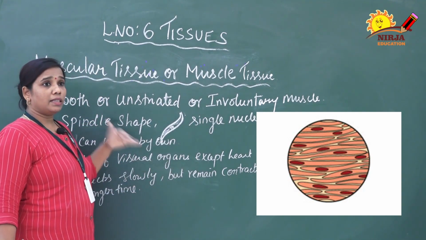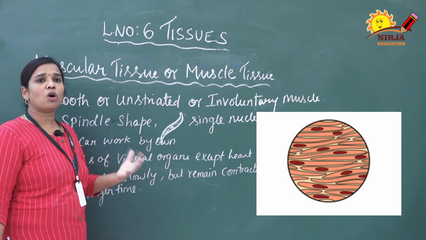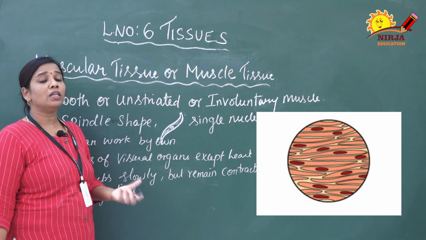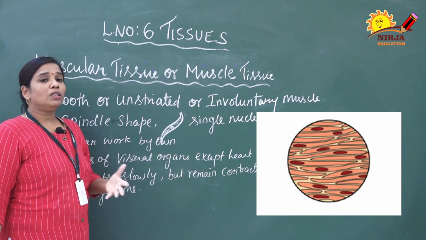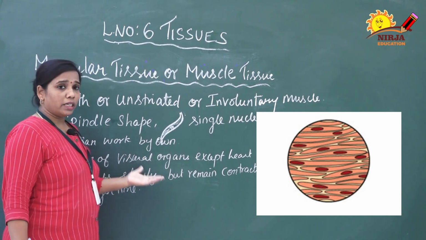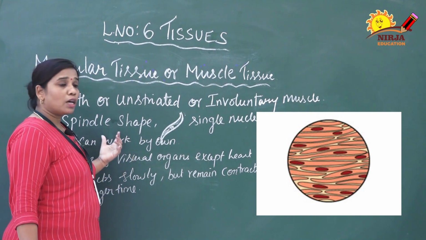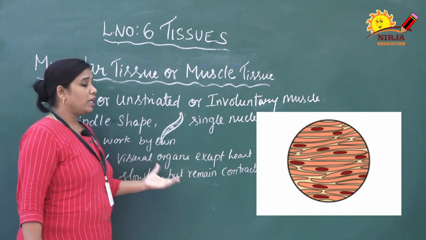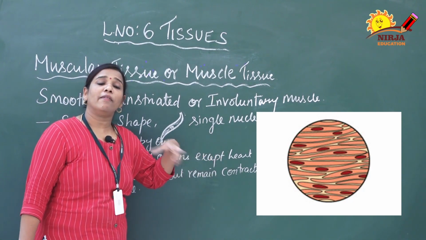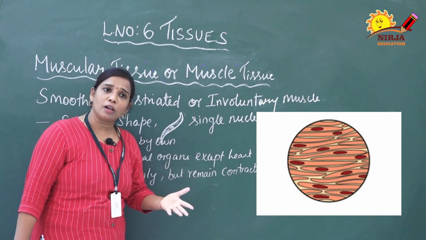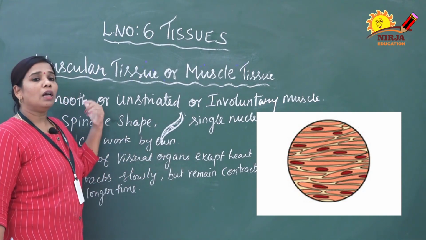Mostly this smooth muscle is present in all the visceral organs. Visceral organ means an organ involved in contraction and its own functions, like kidney, stomach, lungs. These are all called visceral organs. Small intestine, large intestine, everything. So all these important organs are made up of smooth muscle only, except the heart. The heart already has its peculiar muscle, called the cardiac muscle. The remaining visceral organs are made up of smooth muscle only.